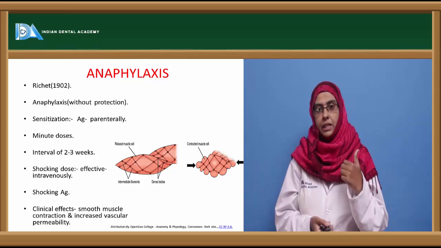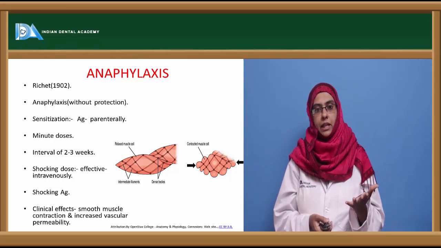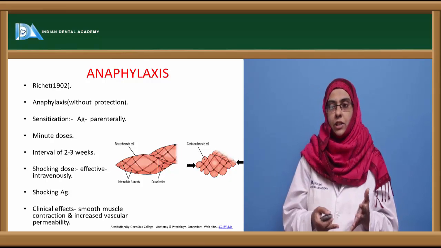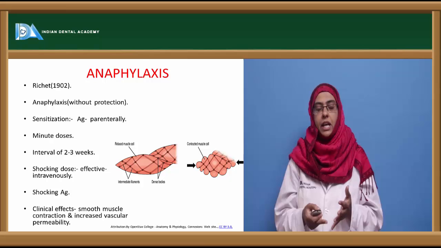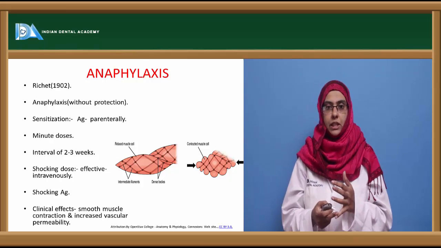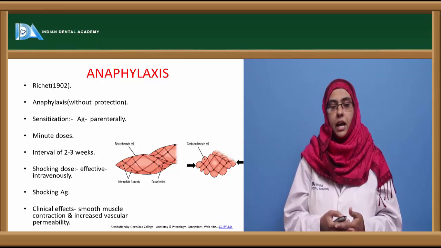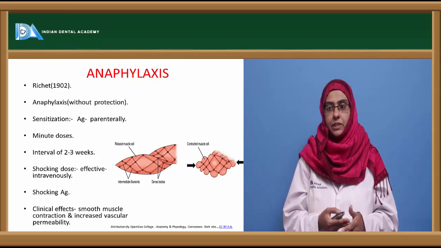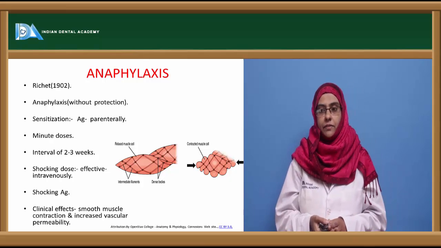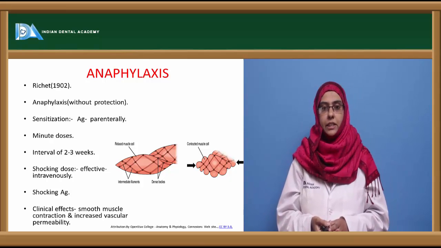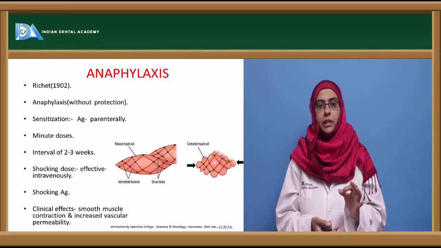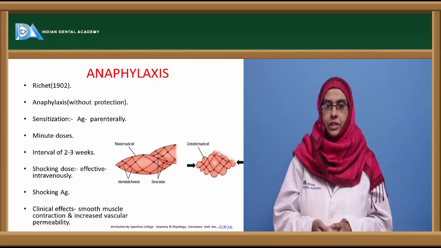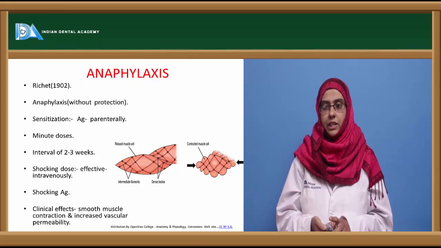So the primary dose of the allergen can enter via any route, whether ingestion, inhalation, or parenteral. But in the case of the shocking dose, you can see a heightened clinical manifestation of type 1 hypersensitivity reaction when it is given intravenously. And the shocking antigen is very important. A very minute dose of the shocking antigen is enough to activate the clinical manifestations of type 1 hypersensitivity reaction.